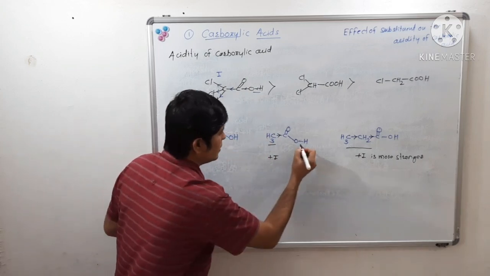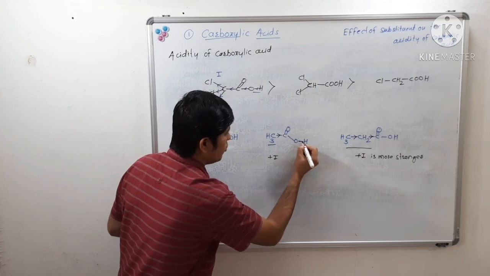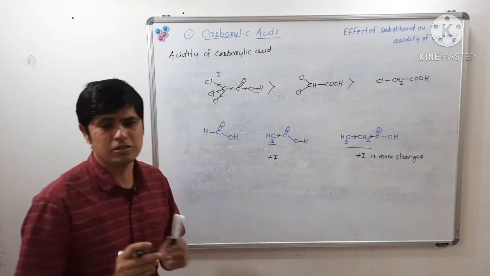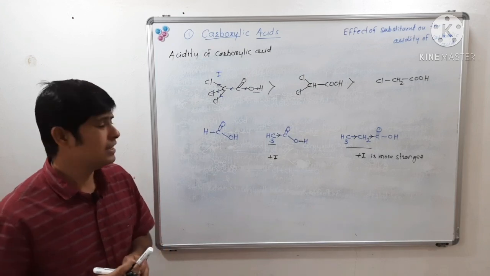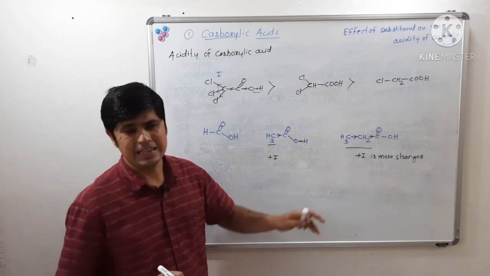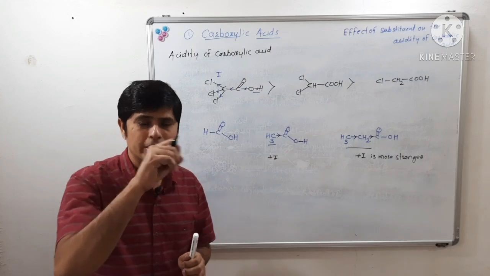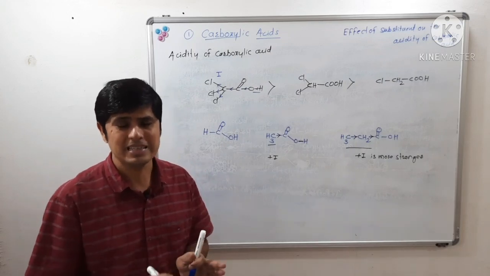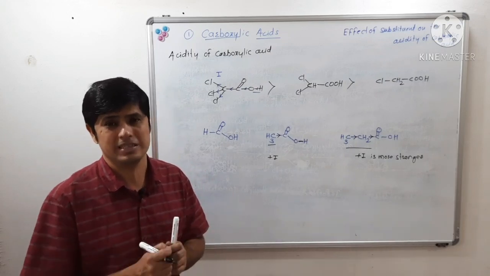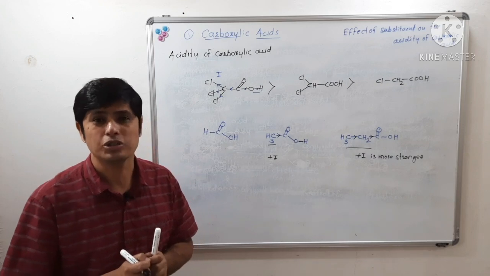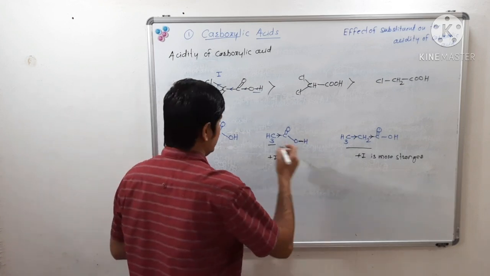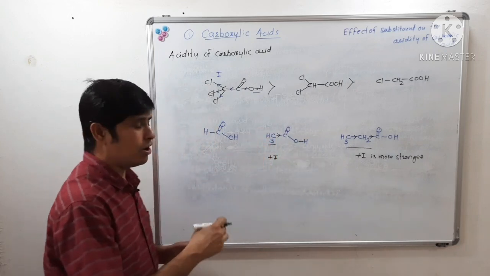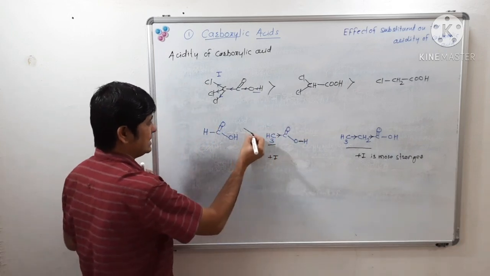Why? Because they are giving electron, they are pushing electron, so the hydroxyl bond will not become that weak. And the second factor is that a methyl or ethyl or any electron donating group will destabilize the conjugate base. Hence the order of acidity of these three carboxylic acids is like this.